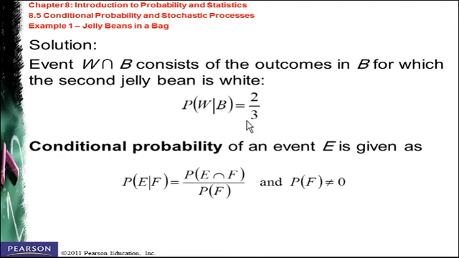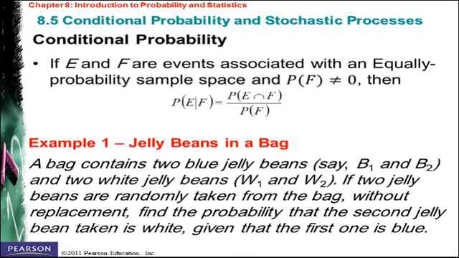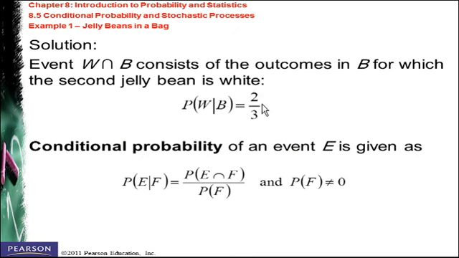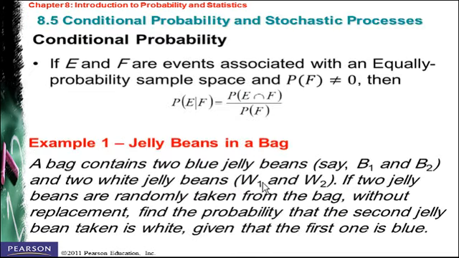How did I get these results? Here, the probability of getting a jelly bean that is blue, or first we can say the probability of getting blue and white is going to be 2. We can get either blue 1 with white 1, or let's say the first one is blue, right?